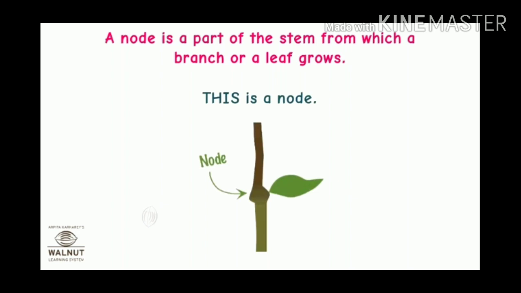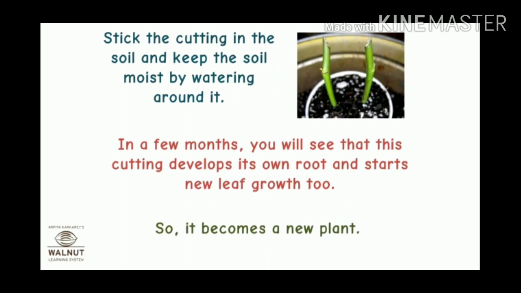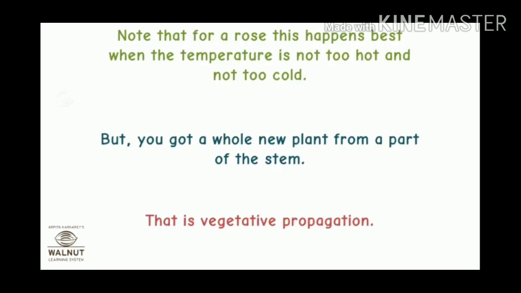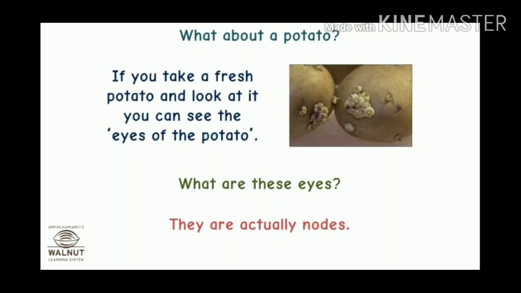So we can define a node. It is a part of the stem from which a branch or a leaf grows. In case of rose, which is an example of stem vegetative reproduction, stick the cutting in the soil and keep the soil moist by watering around it. In a few months, you will see the new plants grow. So students, we can say that this is vegetative propagation by stem.